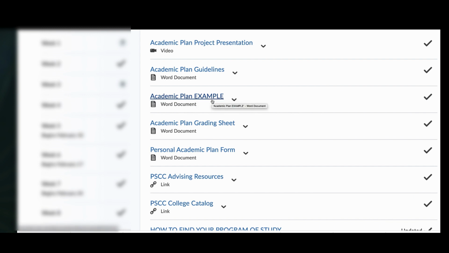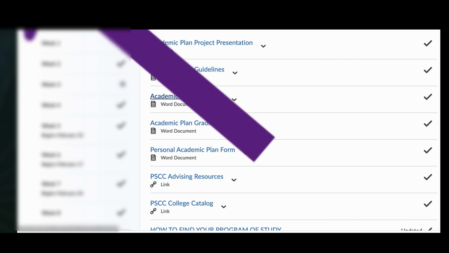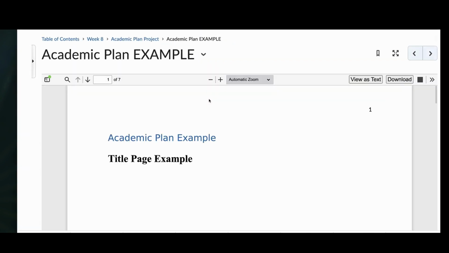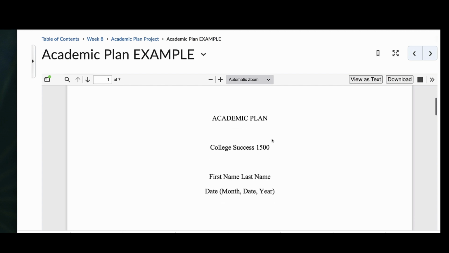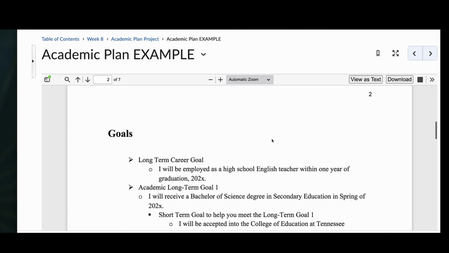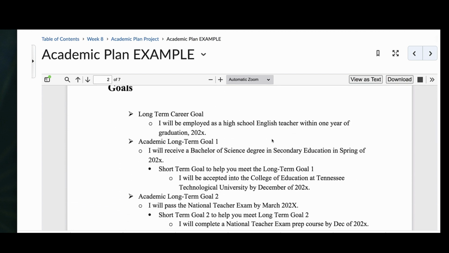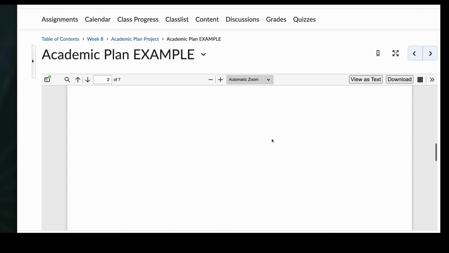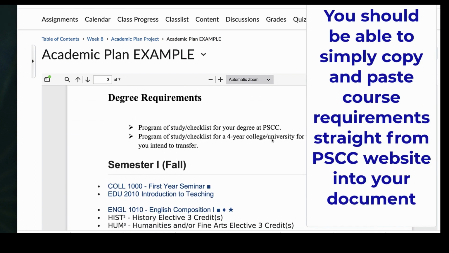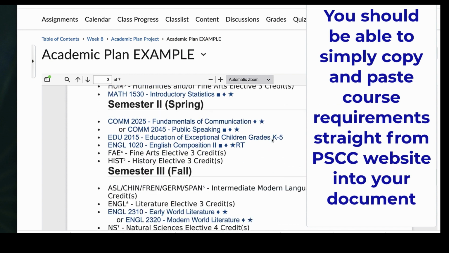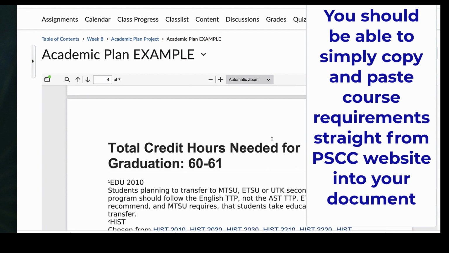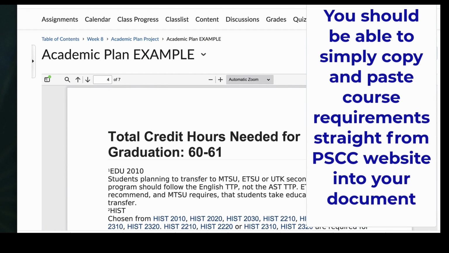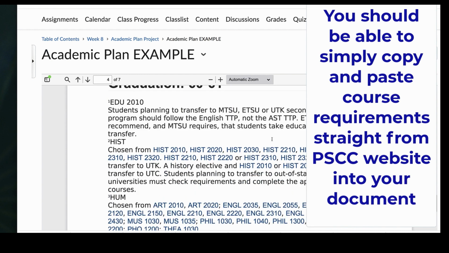If you're like me, you want to see an example of a finished product. So just click here and it will show you an example. So when you finish, yours will look similar to this. This is, like I said, an example, but your goals will be different. Your degree requirements will be different. So please check this out and know that it's an example of what a finished project ready to turn in would look like.